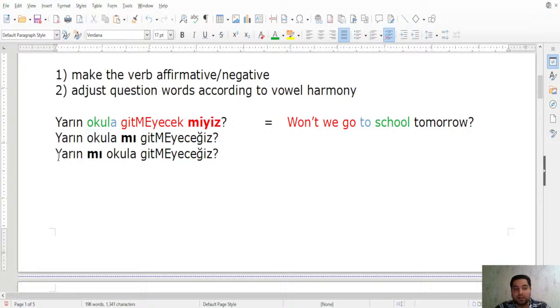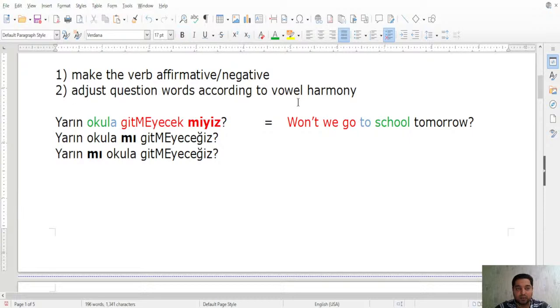And then the third example here, yarın mı okula gitmeyeceğiz, which means now I'm wondering whether it's tomorrow or some other day that we are not going to go to school, okay? Yarın mı okula gitmeyeceğiz? This means, is it tomorrow or some other day that we are not going to school, okay? And again, intonation also changed the place, you see? And also you see, we don't have a me, it's mı, right?